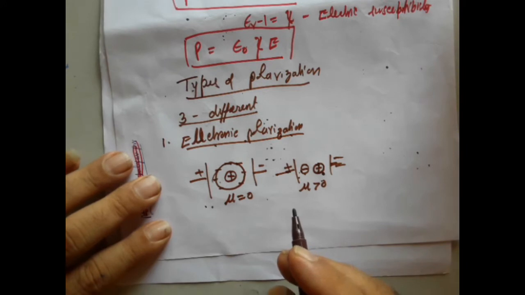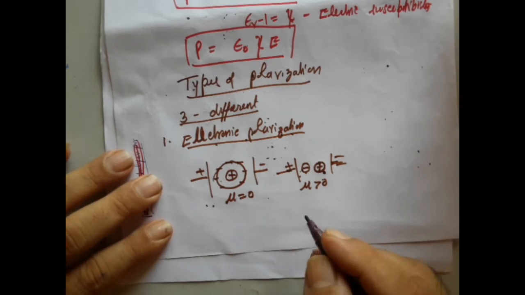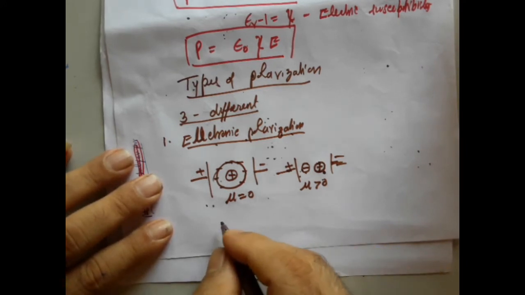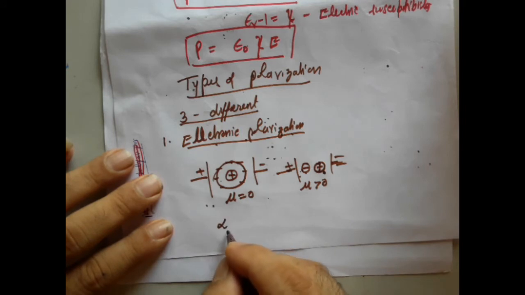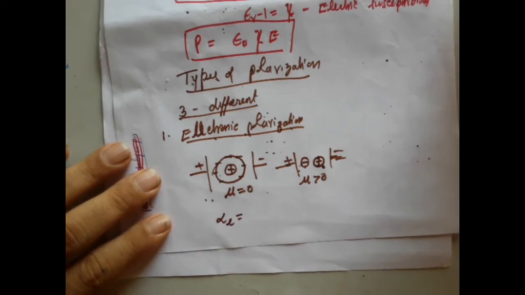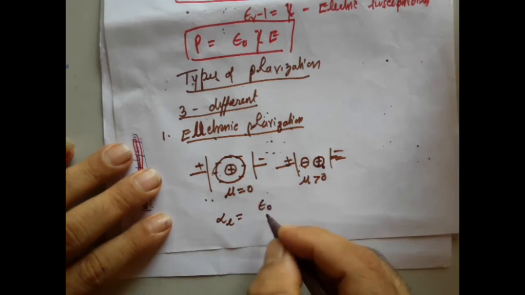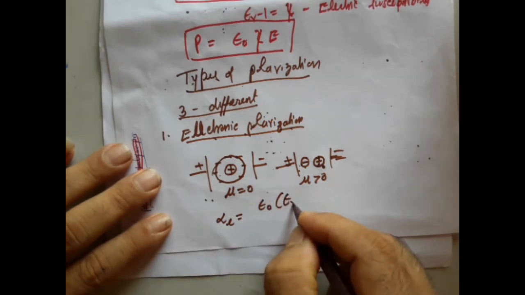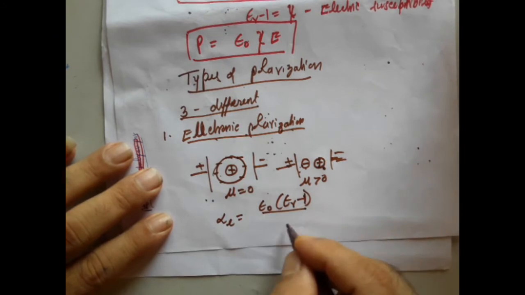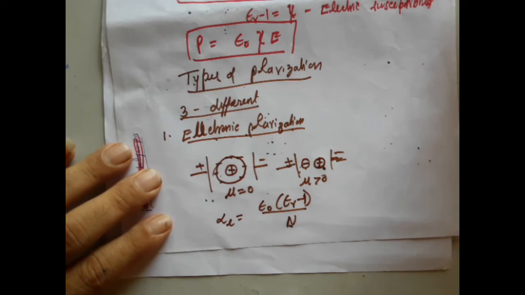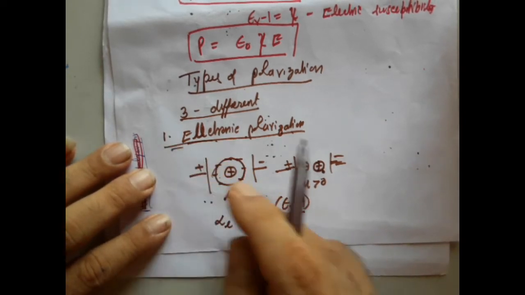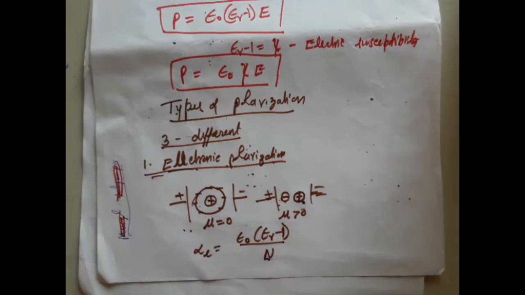The electronic polarization can be calculated by means of a coefficient called the coefficient of electronic polarizability, alpha E, which is given by the equation epsilon naught times (epsilon r minus 1) divided by N, where N is the number of atoms per unit volume of the material. However, electronic polarizability is reciprocal to N, because the more atoms there are, the lesser the polarizability. This is the first mechanism with which you are able to polarize a given molecule.